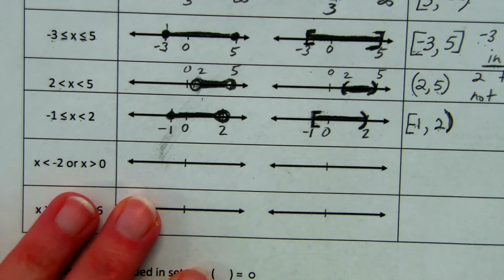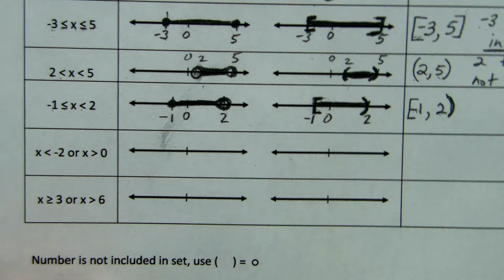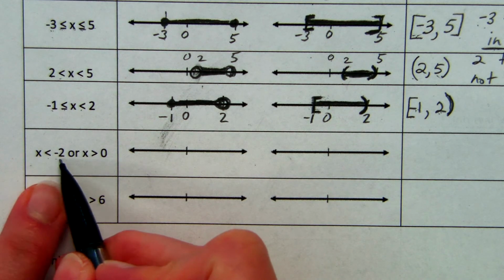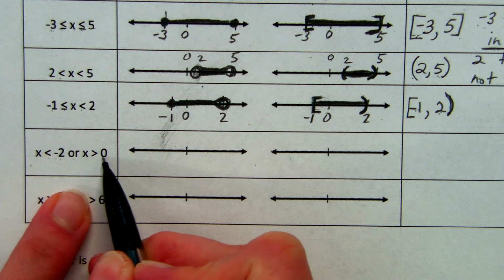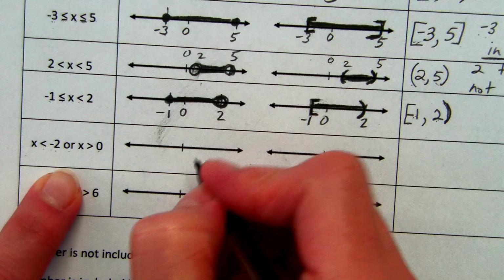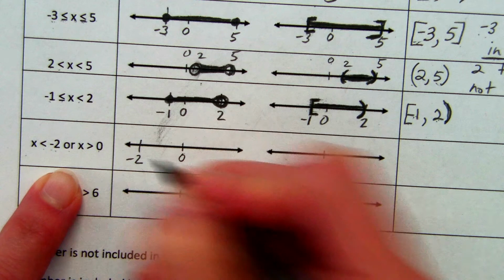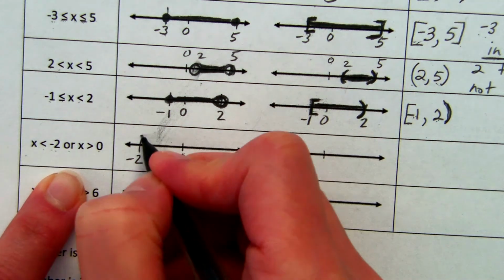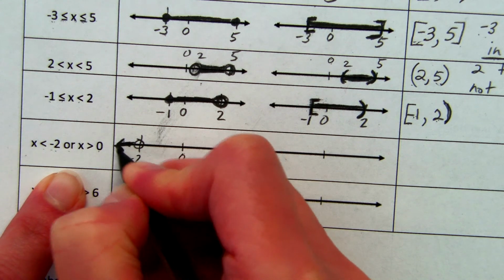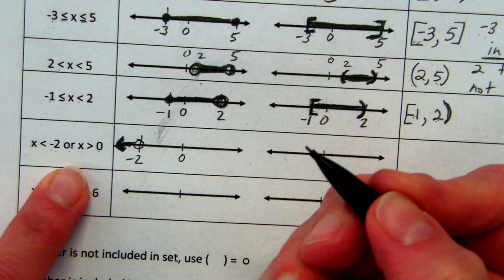If we go down to the next set, we're going to look at a different kind of compound inequality. So if I have x is less than -2 or x is greater than 0, we're actually getting 2 different inequalities that you put on the number line. So let's say 0's here. Let's put -2 over here. So less than -2 would look like this. Open circle at -2, and then an arrow. I'll just make this a little longer, going this way. It doesn't include -2, it's just going off that direction.